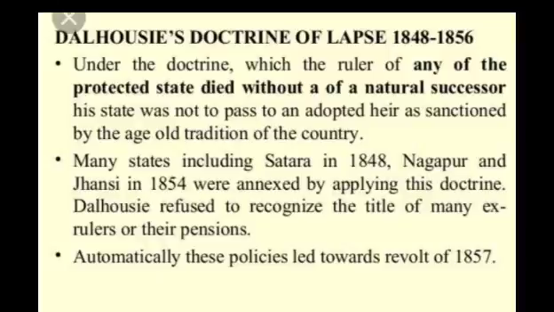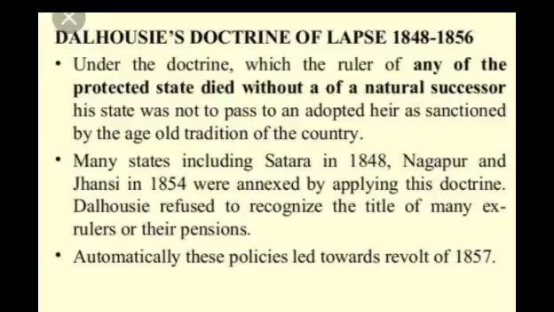If a native ruler did not have a male heir to the throne, the territory was to lapse into British India upon the death of the ruler. That is, the territory came under the control of the British.